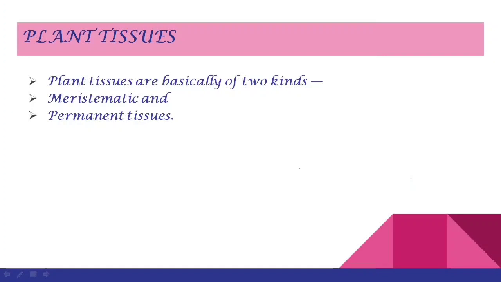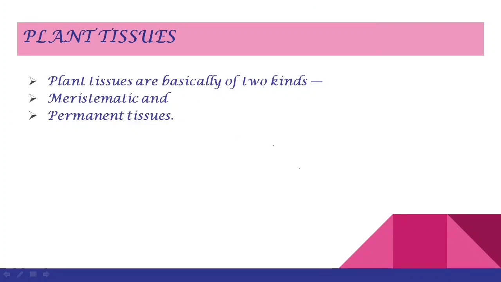With this we come to the conclusion that since plants have very few simple life processes to conduct, the tissues in plants are very simple, just opposite to what we see in case of animals.